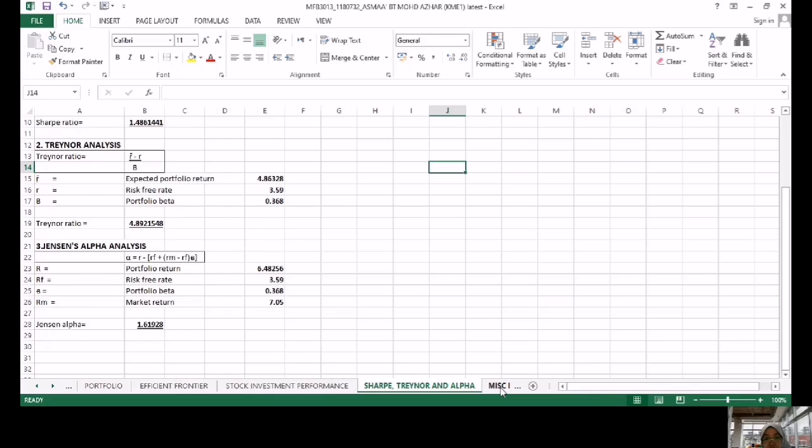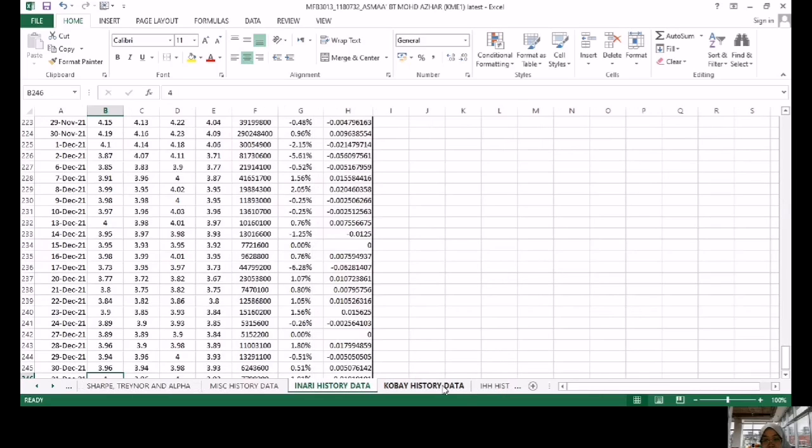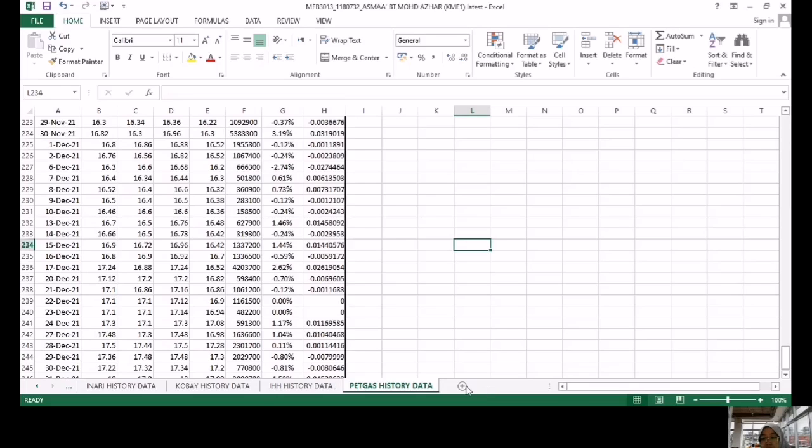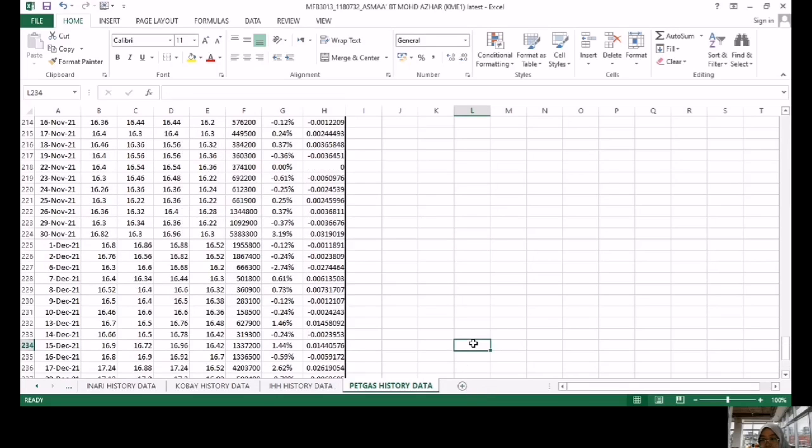Okay, and then the next thing is all the historical data. Okay, so overall this portfolio investment is in good performance. A well-diversified portfolio is the best bet for consistent long-term growth of investment.